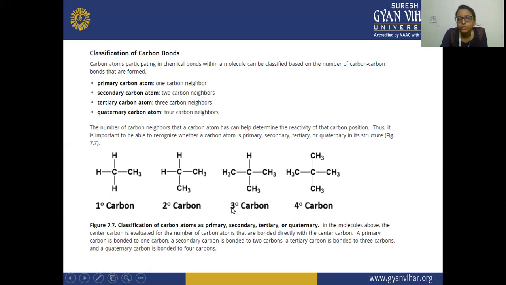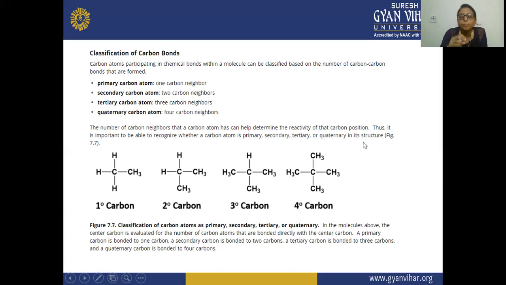That is why it is known as tertiary carbon atom. And this is your quaternary, because this carbon is having your 4 carbon neighbors. So the number of carbon neighbors that a carbon atom has can help determine the reactivity of the carbon position. Thus, it is important to be able to recognize whether a carbon atom is primary, secondary, tertiary, or quaternary.